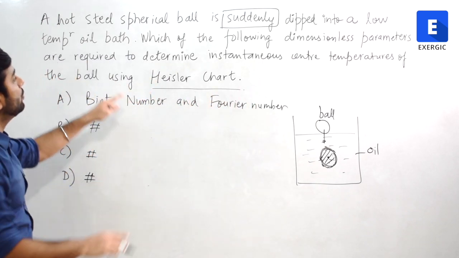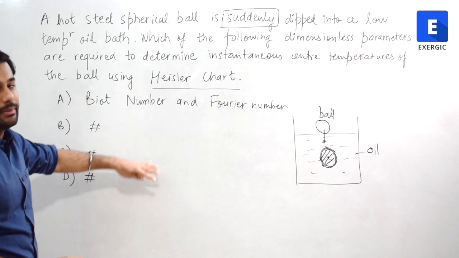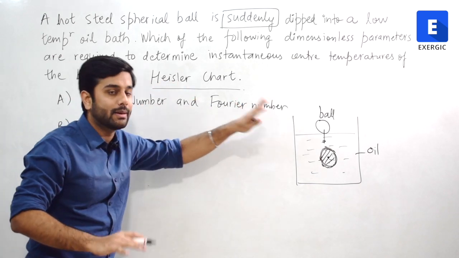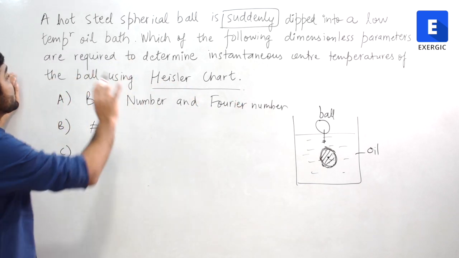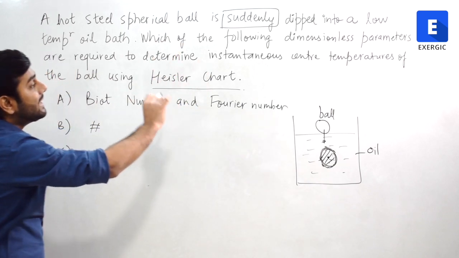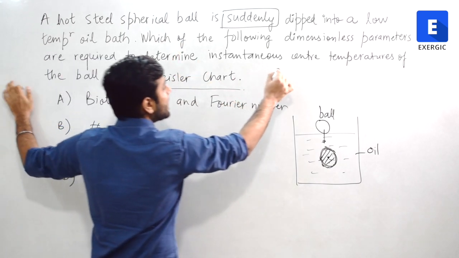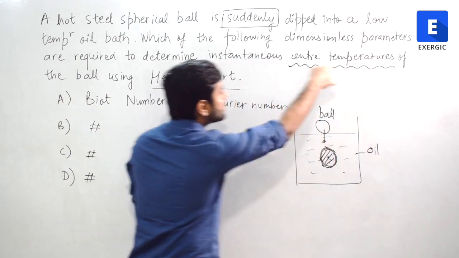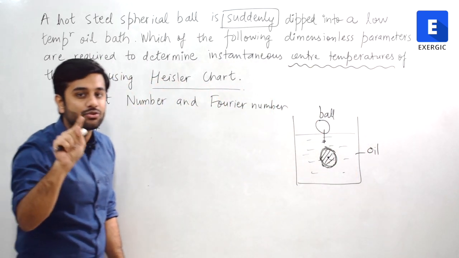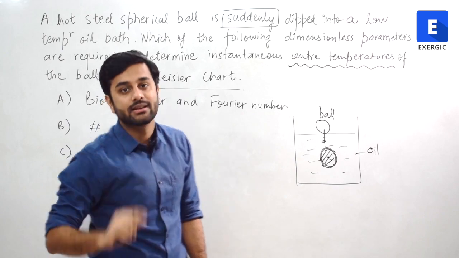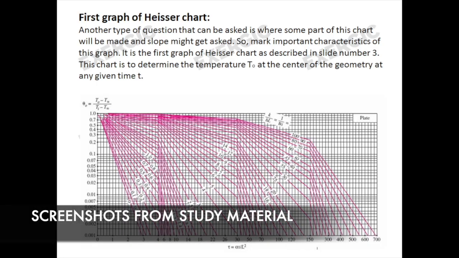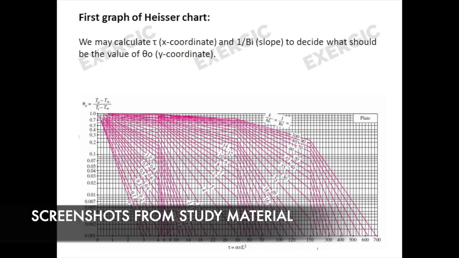Now it is asking which dimensionless parameters. The options have different dimensionless parameters which will be used to determine the instantaneous center temperature. Center temperature, Heisler chart. Which Heisler chart is used to determine the center temperature? First Heisler chart. There are 3 Heisler charts. First is used to determine the center temperature variation.